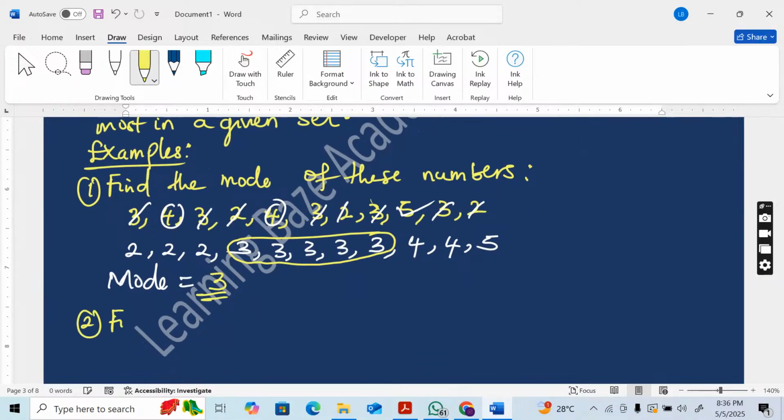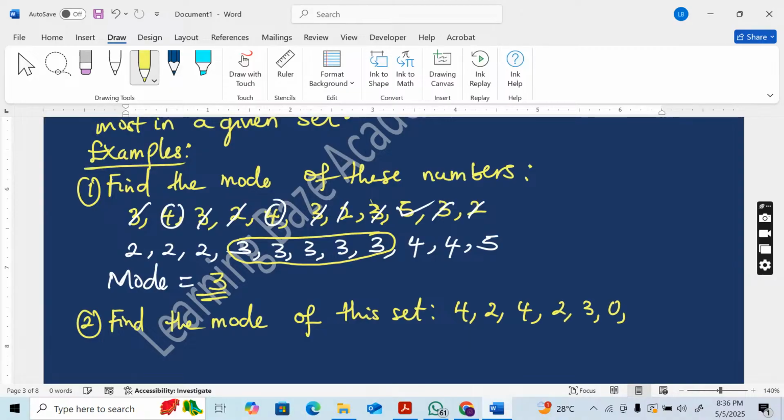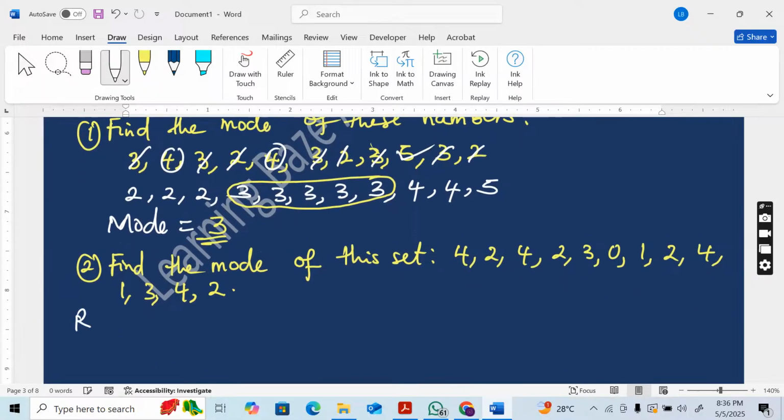Number 2. Find the mode of this set. All right, so we have 4, 2, 4, 2, 3, 0, 1, 2, 4, 1, 3, 4, 2. So it will be very easy if we rearrange the numbers. So let us rearrange.